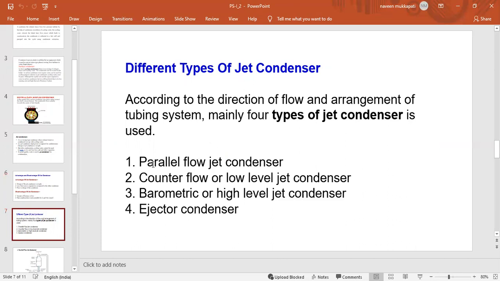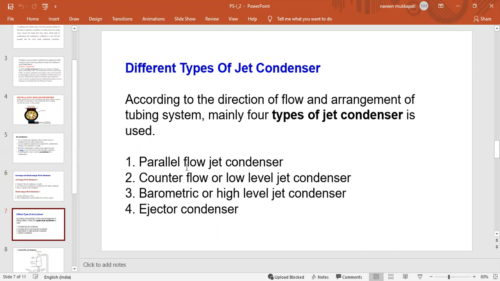The first one is the parallel flow jet condenser. Counter flow are the low level jet condensers. Barometric are the high level jet condensers. And the ejector condensers. These are the 4 types of jet condensers depending upon the direction of flow of water.